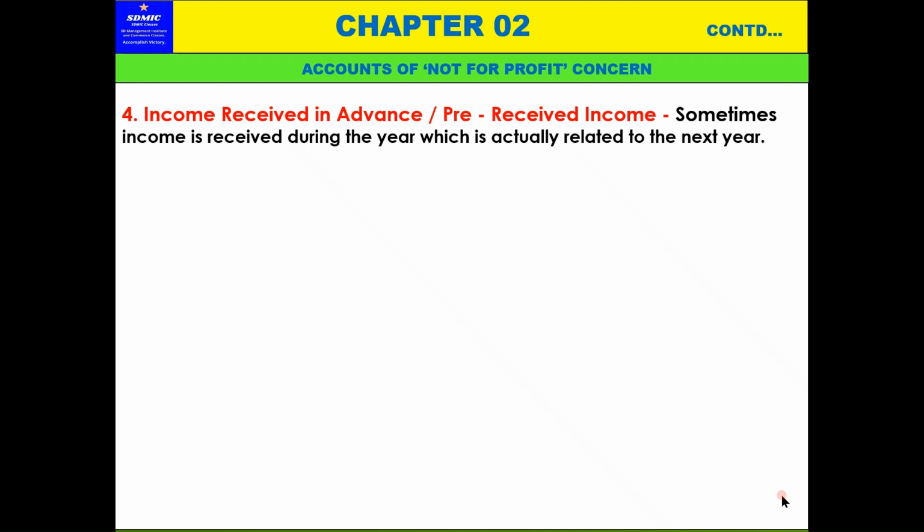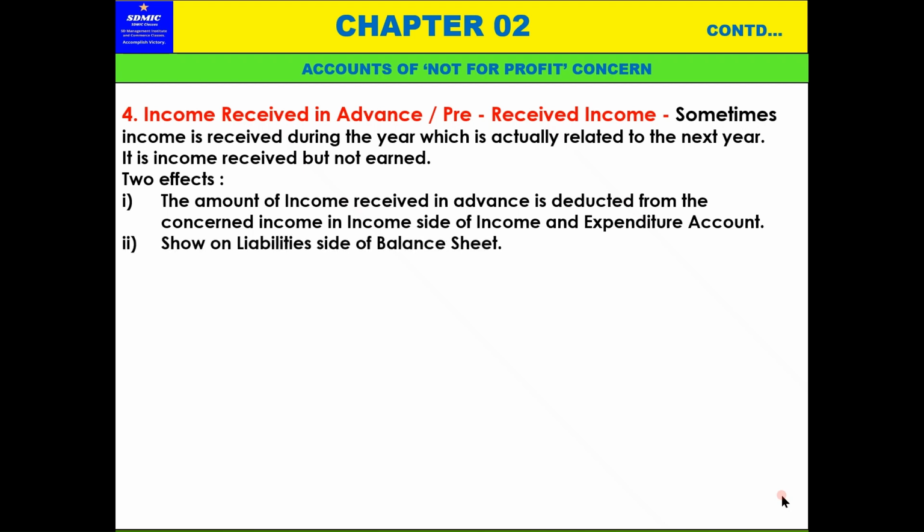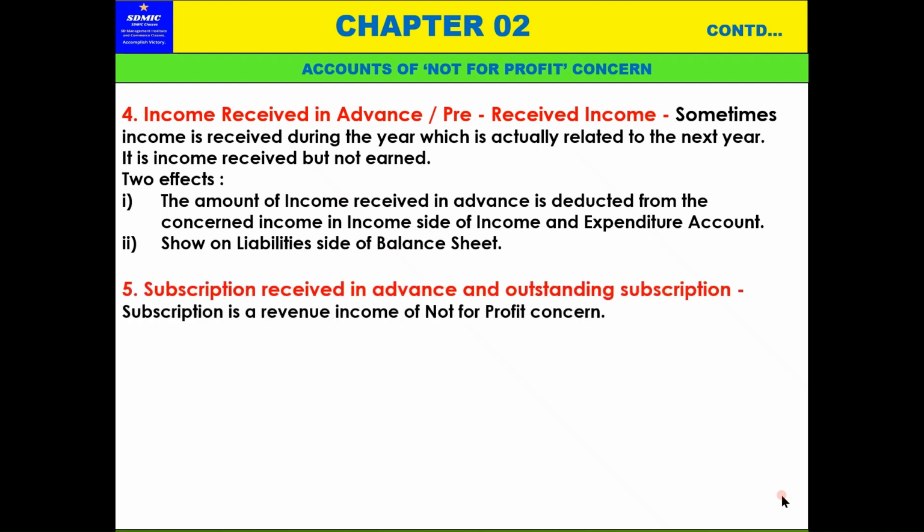Sometimes income received during the year is actually related to next year. It is income received but not earned. It is not for this year, it is for next year. It is not earned during the year, it is for the next year. Now the same way, two effects. The amount of income received in advance is deducted from the concerned income on the income side of the income and expenditure account and shown on the liability side of the balance sheet, meaning income received in advance will be shown on the liability side. We have already explained all this in detail.